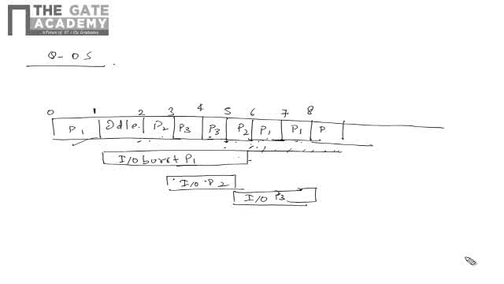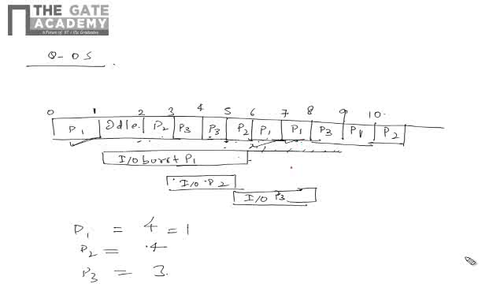Here P3 will come till 9 seconds, and then P1 will come and go till 10 seconds, and again P2 will come. Now check the total CPU burst time: P1's total burst time is 4, P2's burst time is also 4, and P3's burst time is 3. Here already 1 second got over, then again 1 second, again 1 second. So the remaining for P1 is only 1 second, but for P2 2 seconds are remaining.